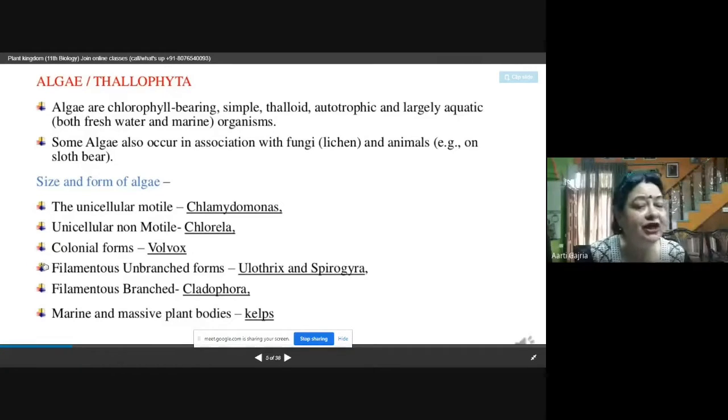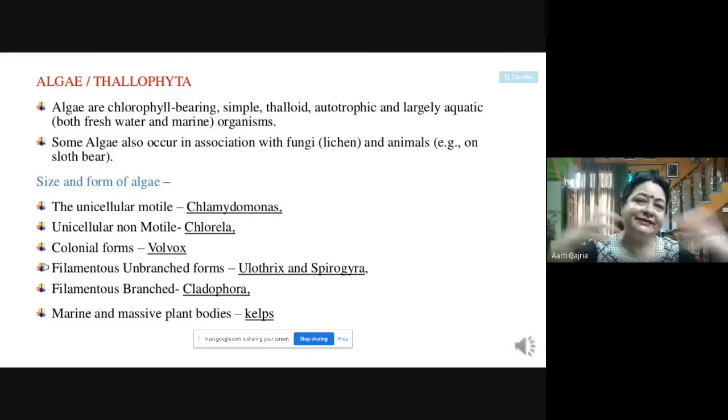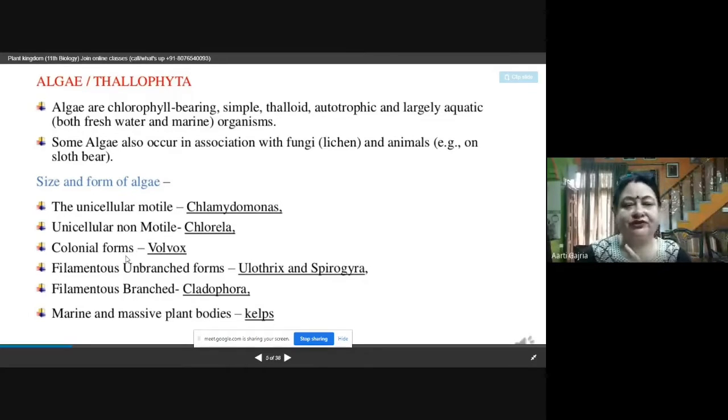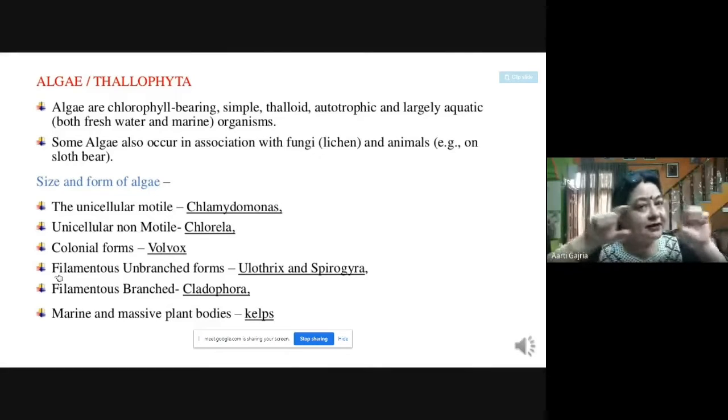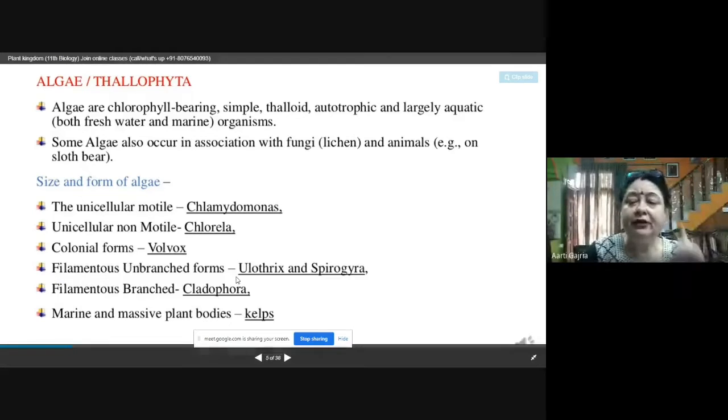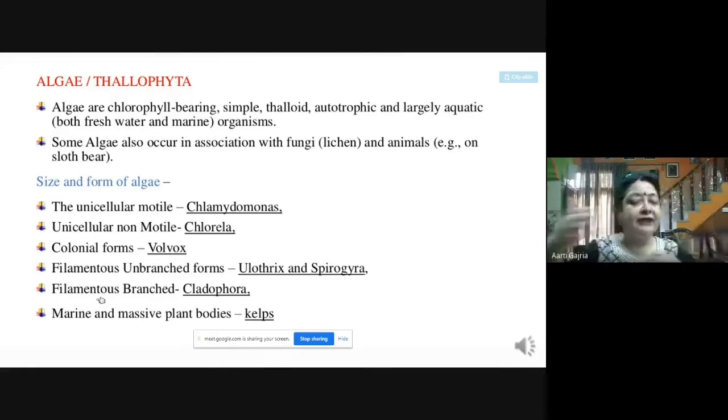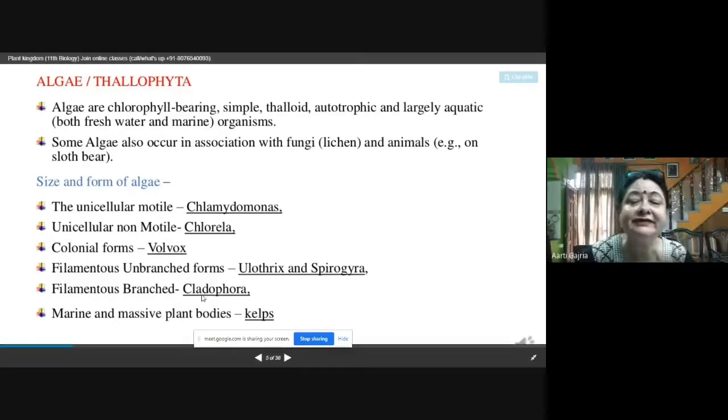Then colonial form. Colonial means they are existing in groups. They are not solitary. They are in colony. So that is called colonial form. An example is Volvox. Then filamentous unbranched forms. That means a single filament is present which is not branched. Example, Ulothrix and Spirogyra. Filamentous and branched, that they have filaments and they have branches as well, that is Cladophora.